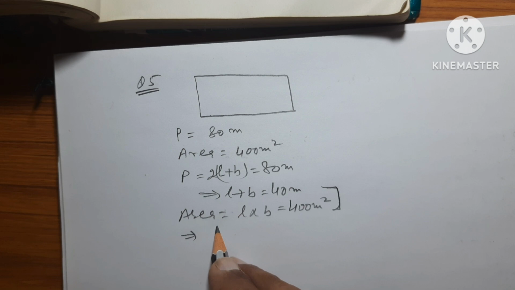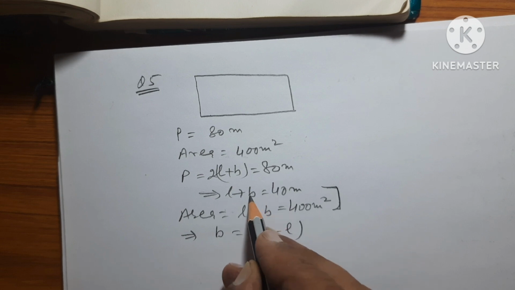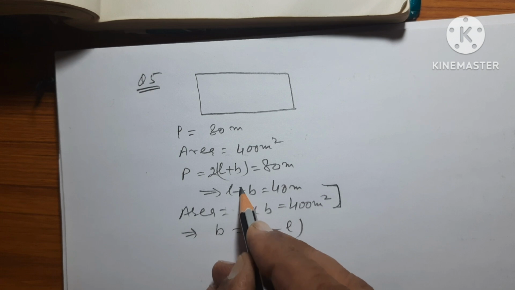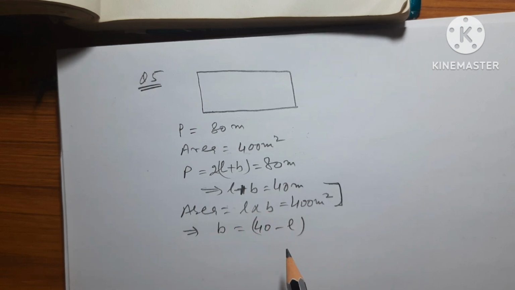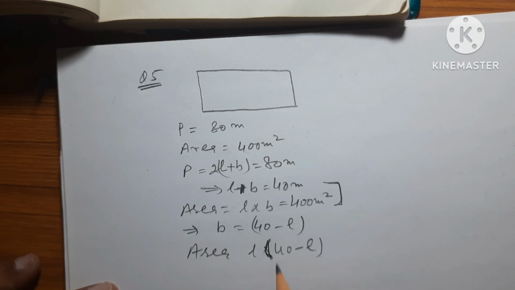So let us take b is equal to 40 minus L. We'll put it in area: L into (40 minus L).